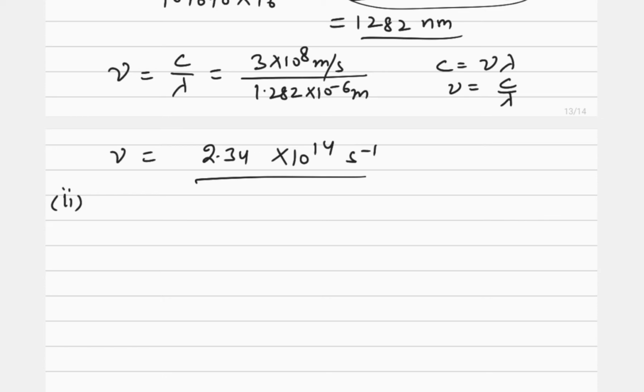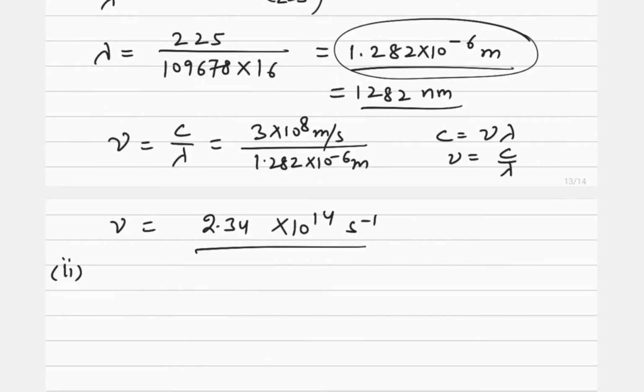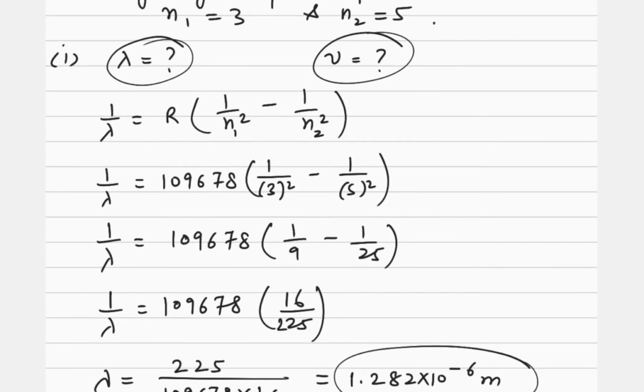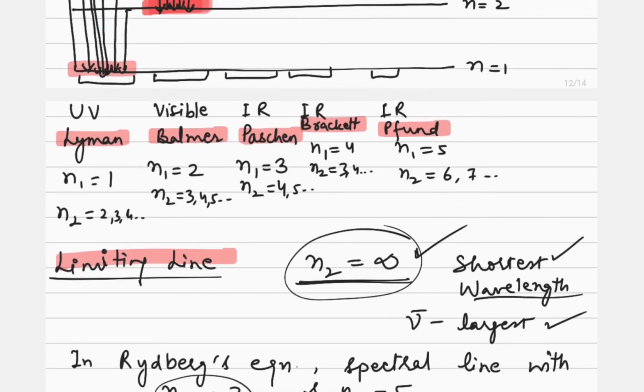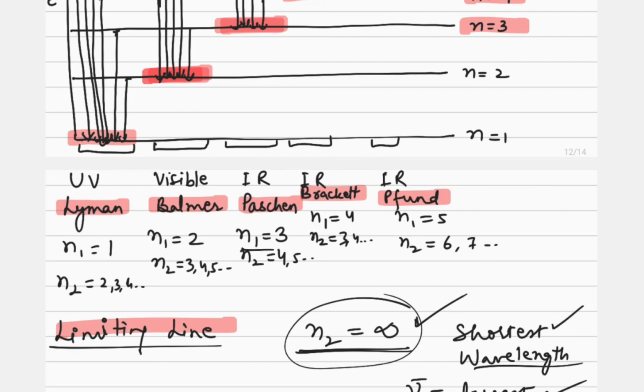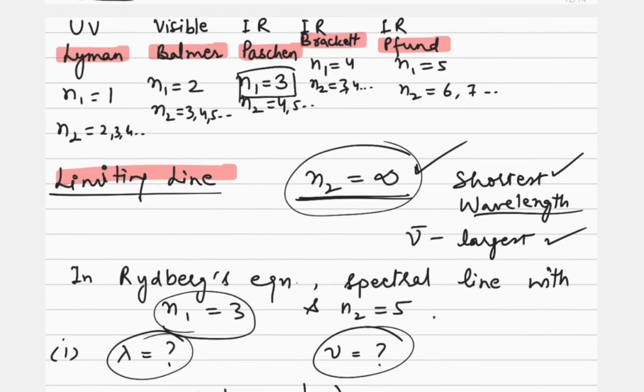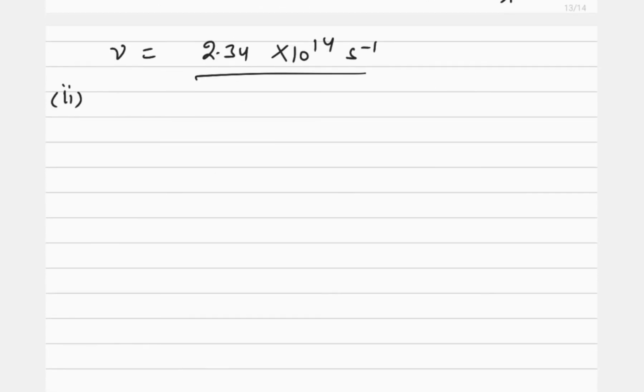Are we supposed to do it like this? No, because remembering the wavelength or frequency is not easy. Here we have an easier tool. We know very well that n1 is fixed for a particular series. n1 is equal to 3 is for the Paschen series. So that is how we can say this spectral line belongs to the Paschen series.